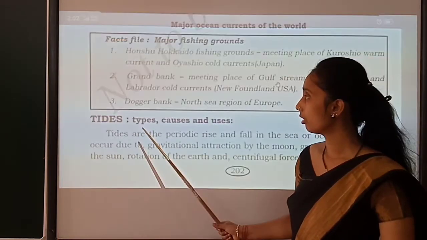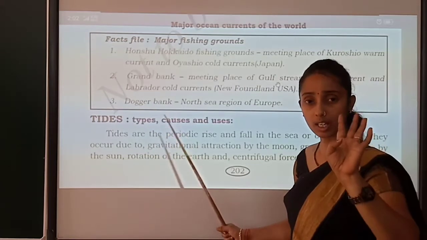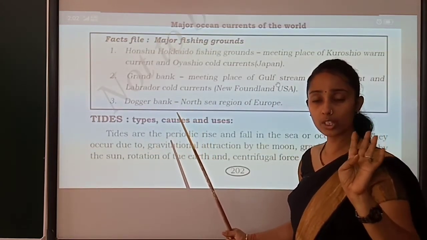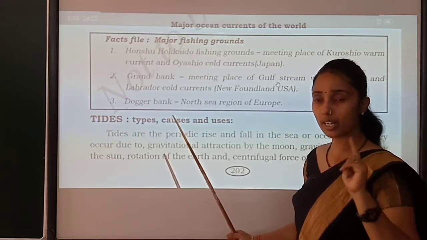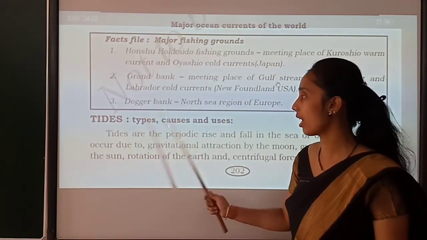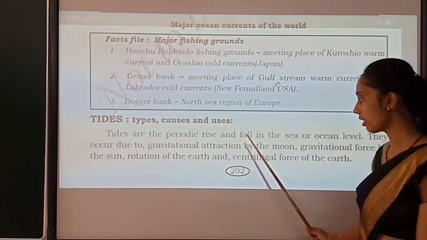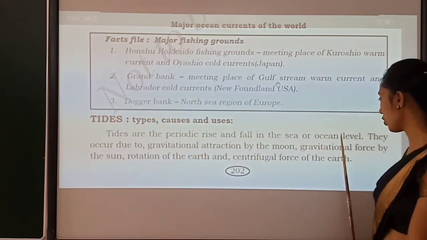Then tides. We have seen currents as ocean current. Ocean current has two classifications, warm current and cold current, and the second one is tide. What do you mean by tide? Tides are the periodic rise and fall in the sea or ocean level.